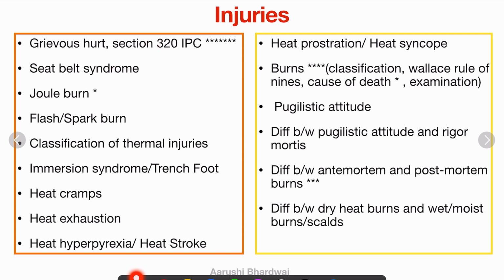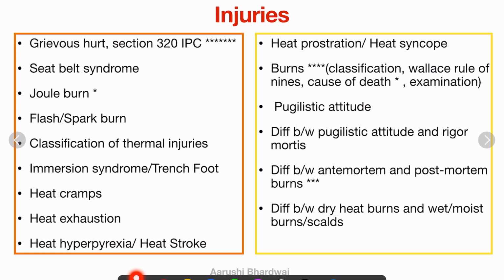So grievous hurt, you have to know what is grievous hurt. It is a frequently asked question in your viva, and if you don't know this, you'll not pass. This is a very important topic. You have to know what is grievous hurt, how many types are there, and what is there in each number.